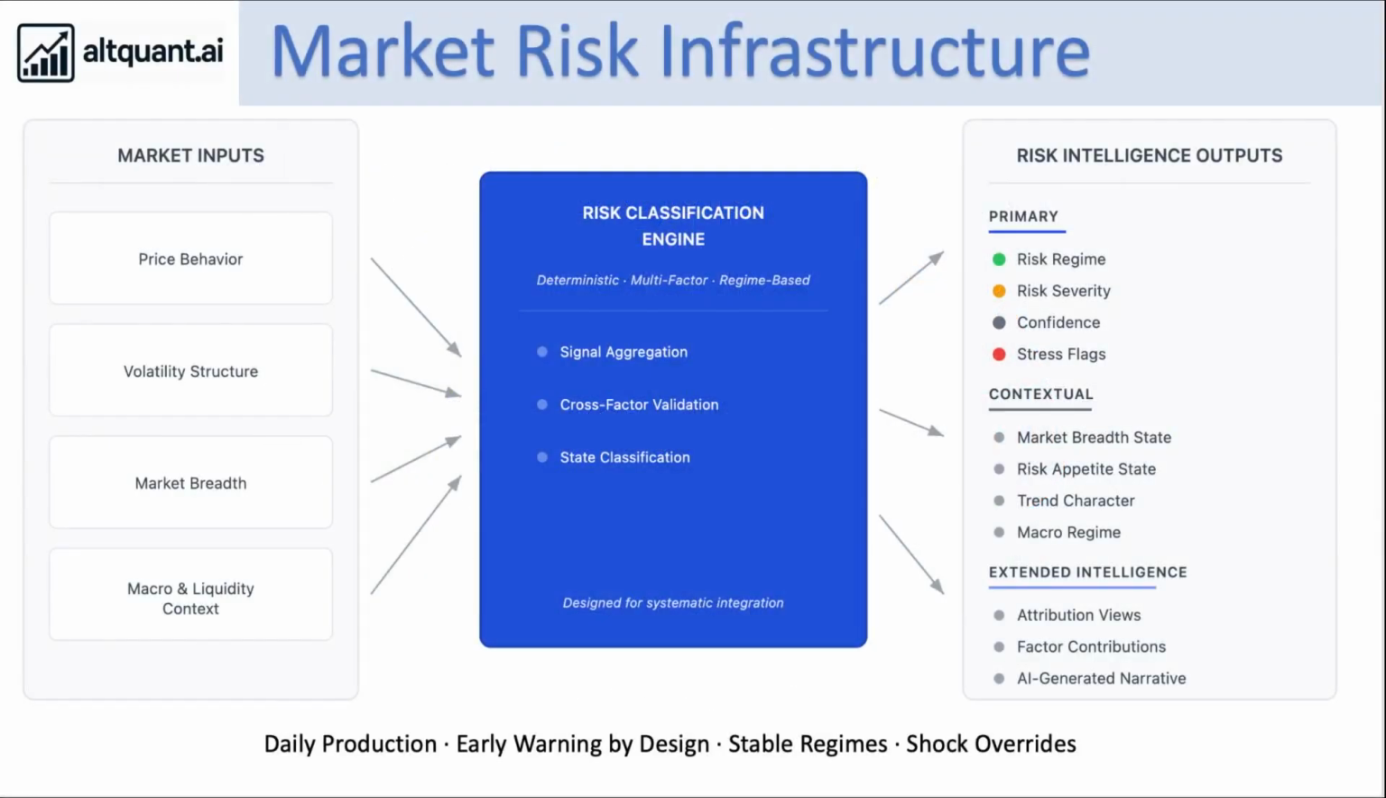MRI is not a single signal. It is a risk infrastructure layer. MRI aggregates volatility structure, breadth, participation, trend convergence, and risk appetite factors into a unified regime and severity framework. It is built for portfolio managers, RIAs, hedge funds, and systematic strategies that need to manage exposure across changing market conditions. MRI does not predict markets. It classifies risk. It answers one question consistently: what regime are we in, and how severe is the risk?